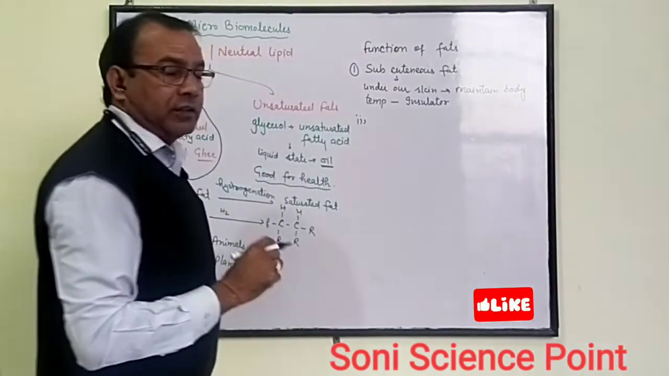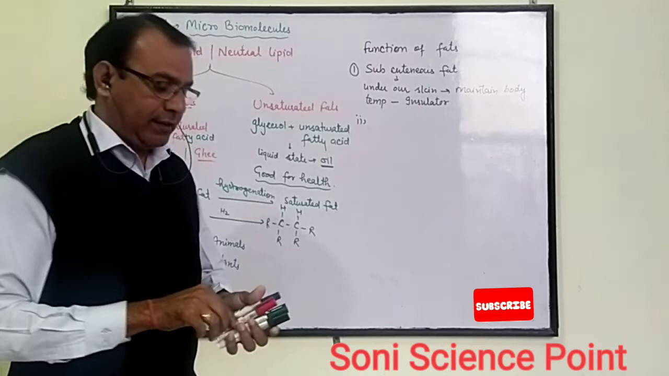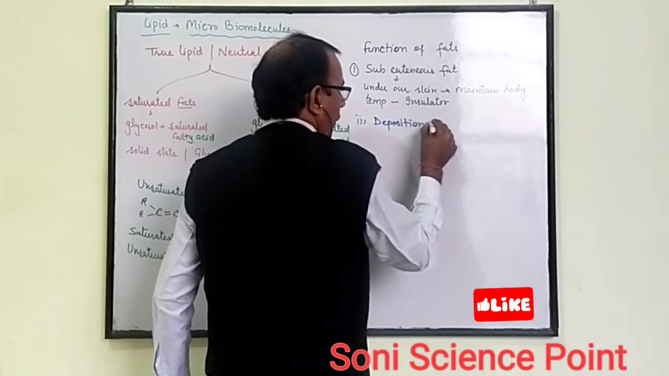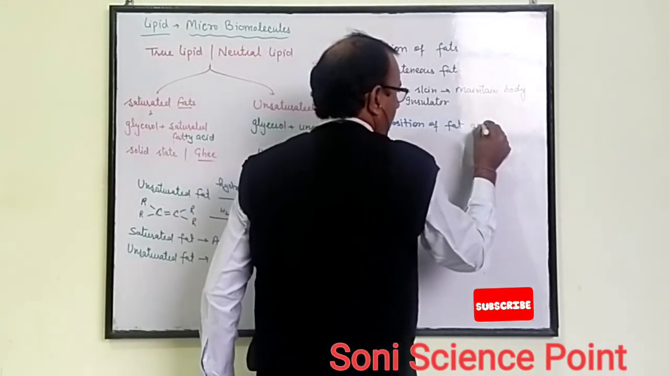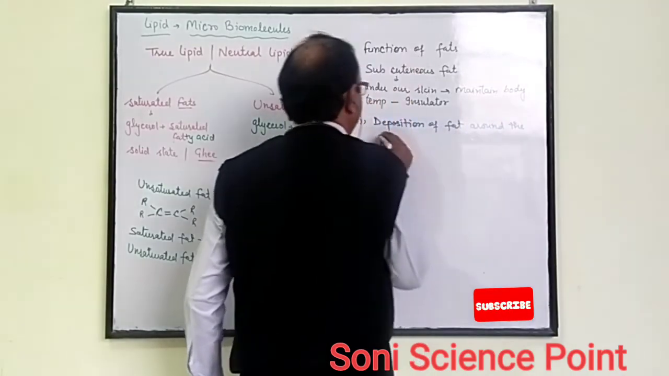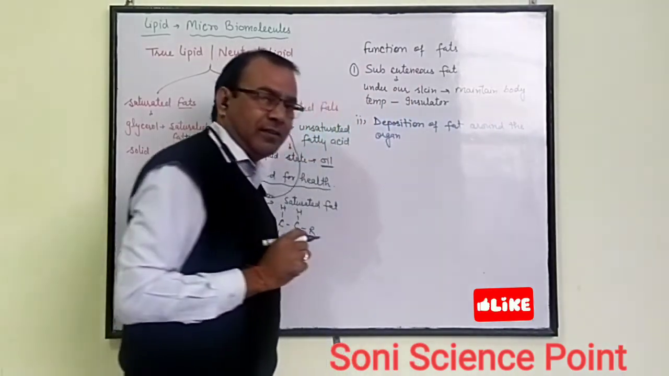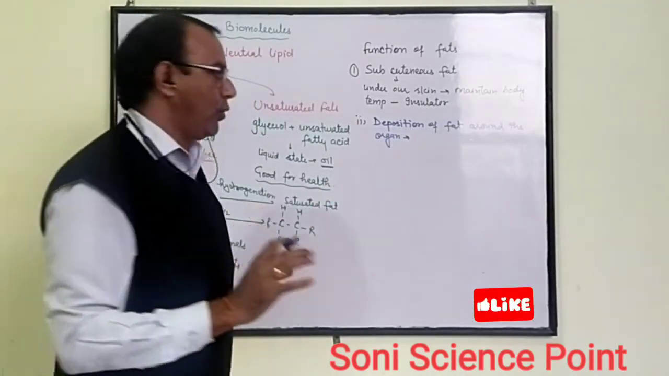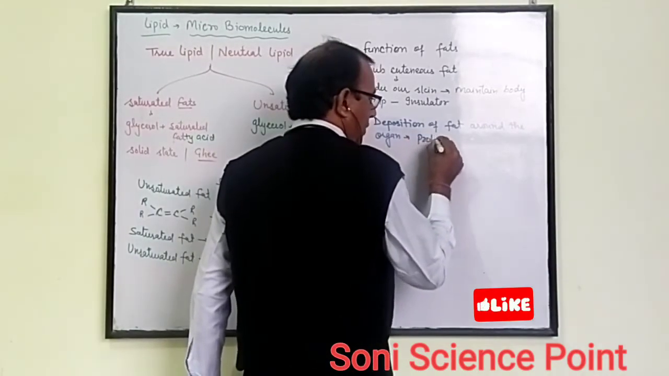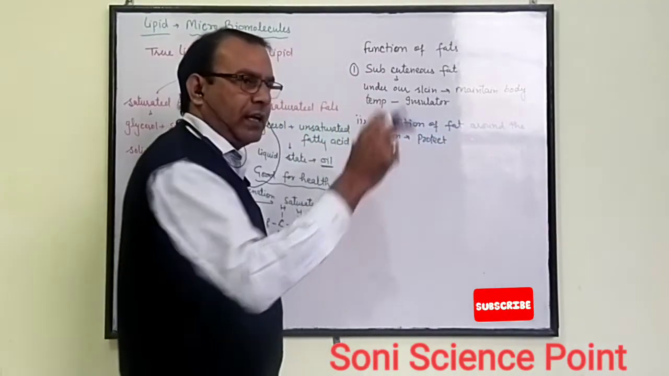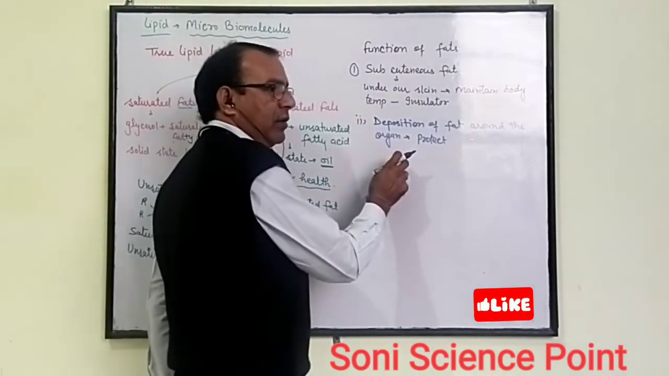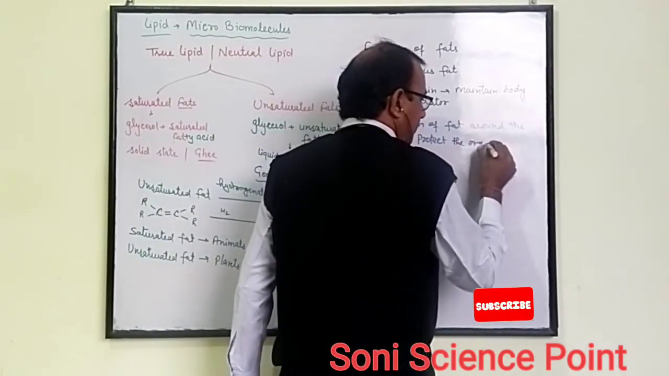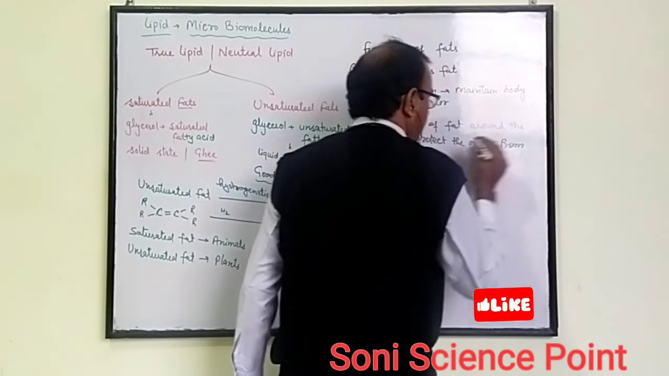Second, deposition of fat around the organs. It makes a layer, and this layer protects the organs from mechanical shock. It means the fat deposited around the organs makes a protective layer, and this protective layer protects the organ from mechanical shock.